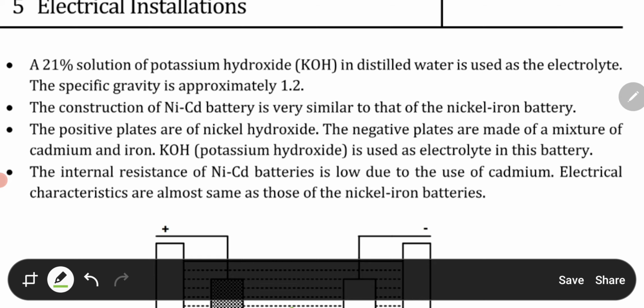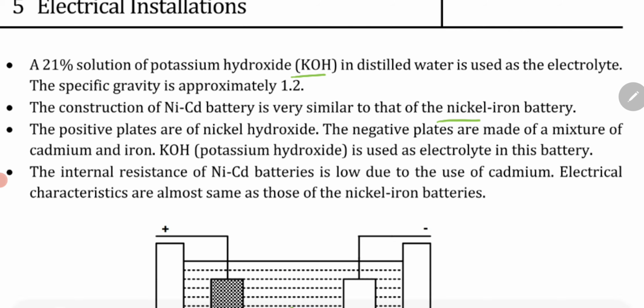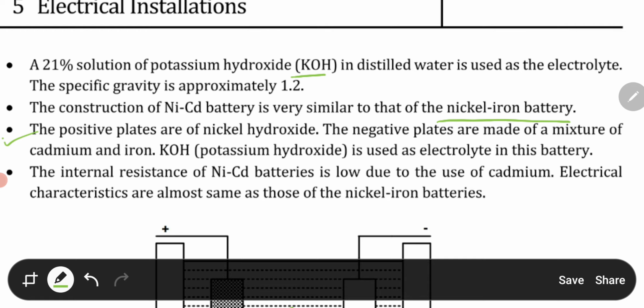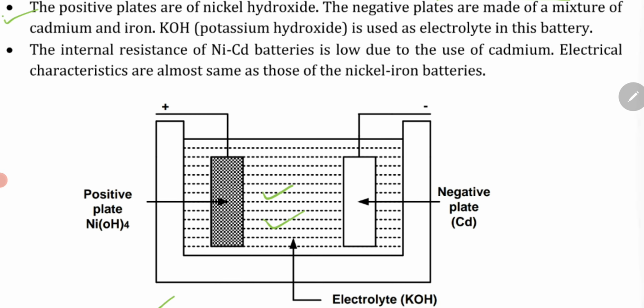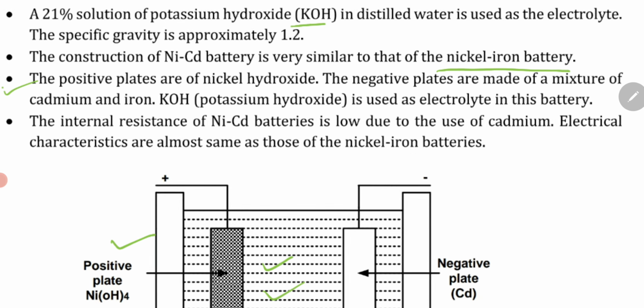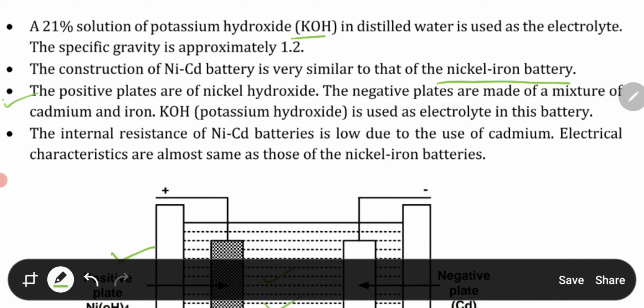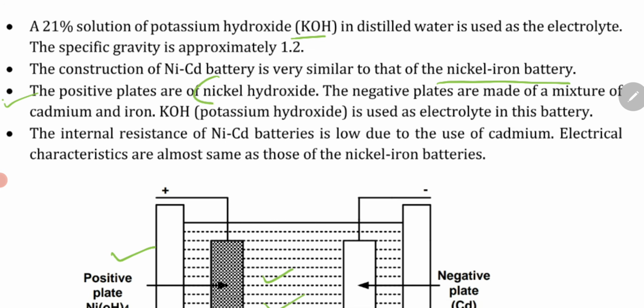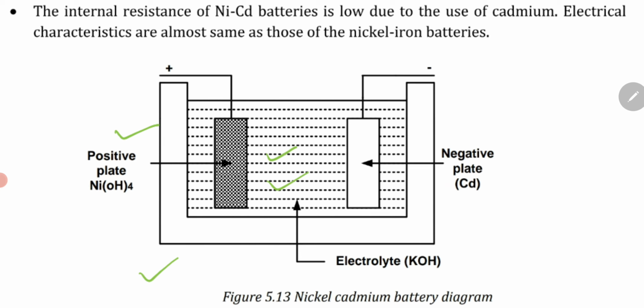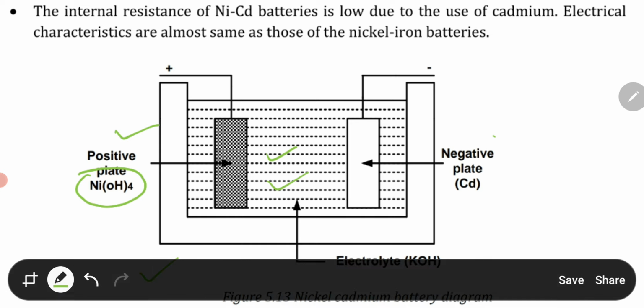The construction of the nickel cadmium battery is very similar to that of the nickel iron battery. The positive plates are of nickel hydroxide, and the negative plates are made of a mixture of cadmium and iron. The full form is given over here. That is the positive plates of nickel hydroxide, and this is the negative plate, made of spongy cadmium.